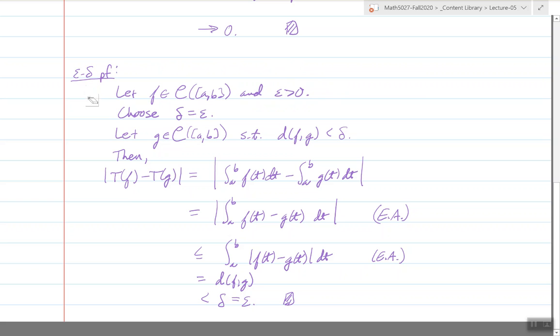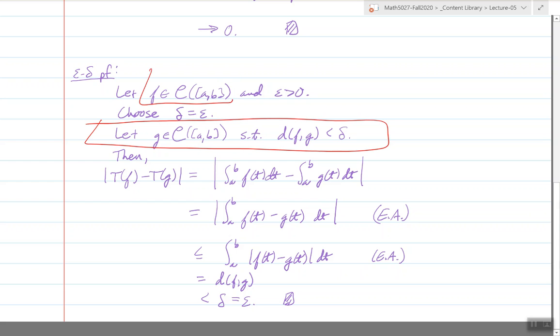Because the delta that you pick could depend on both the epsilon and the f. In this case, it only depends on the epsilon because this is actually a uniformly continuous function. And then you have to consider any arbitrary point in the space that's within a delta distance of that specific point that you have up here.